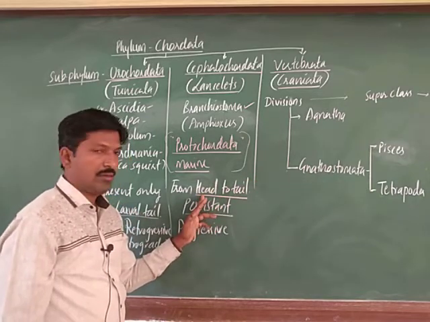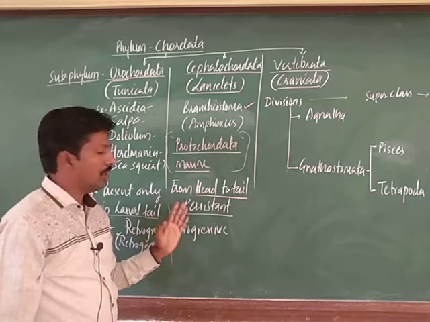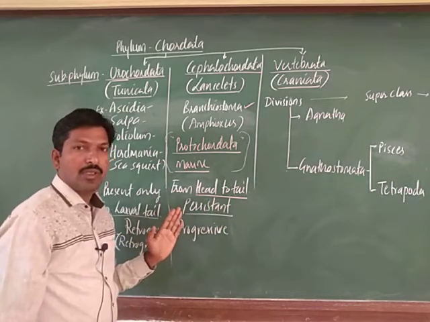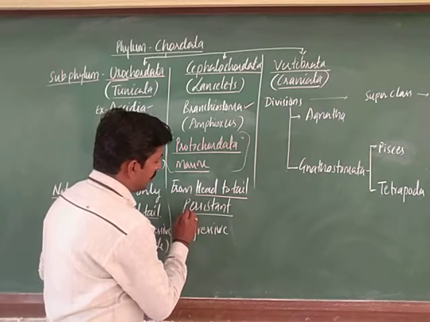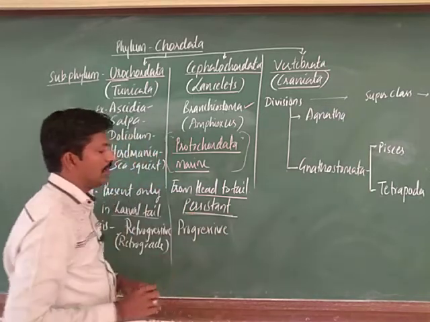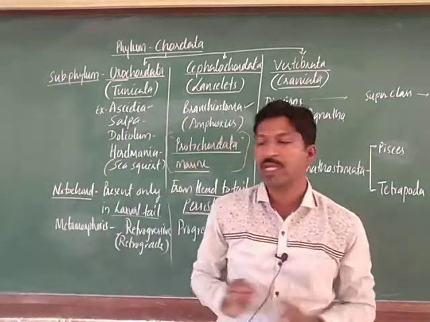And it is present throughout the whole lifespan, hence we call it persistent. The notochord is persistent throughout their life.